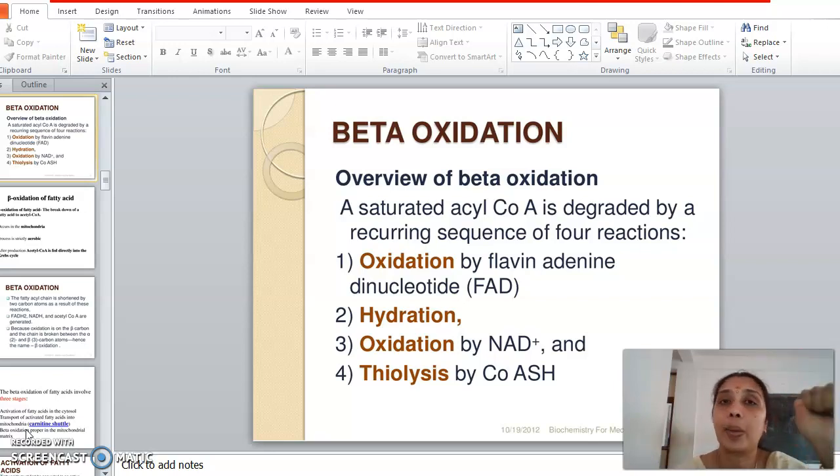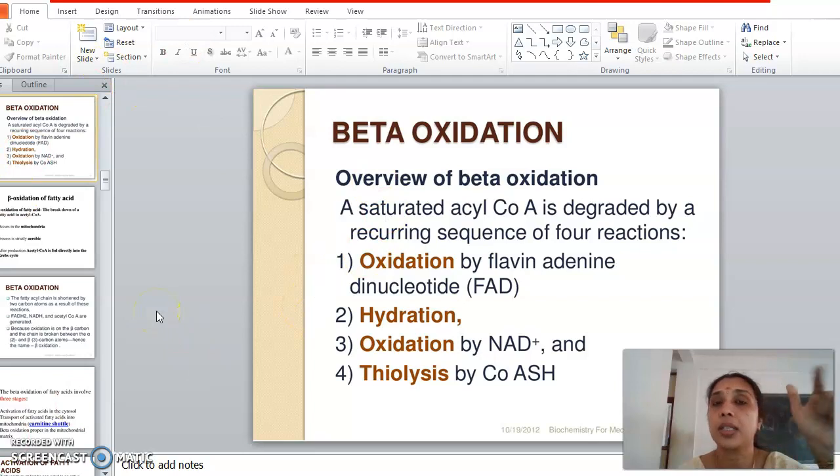And the last one is a thiolytic cleavage, that is, we are cleaving. Now it is ready for oxidation. We have introduced a C double bond O there. So now it is ready for breakdown, and the breakdown happens between the alpha and the beta carbon atom, or the second and the third carbon atom. So this is the cycle.